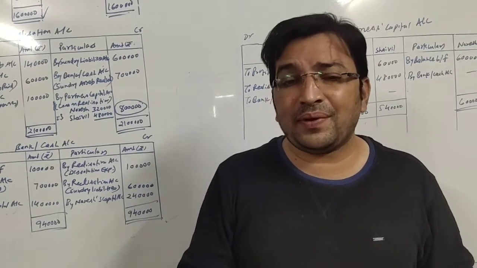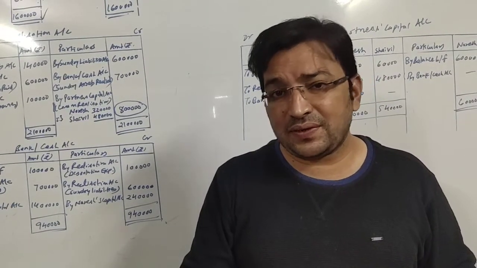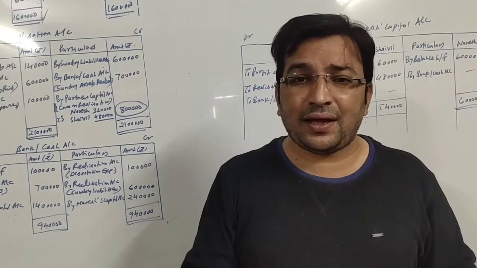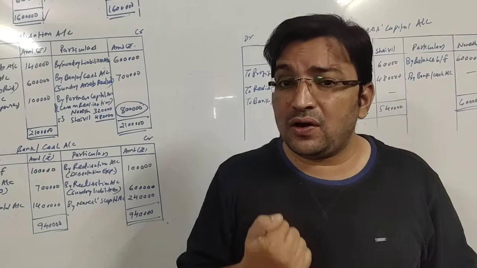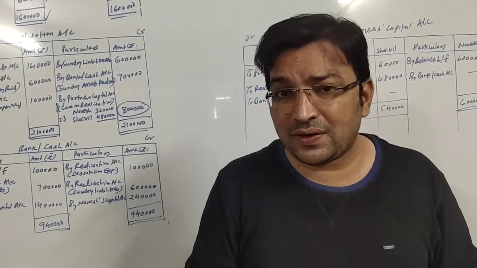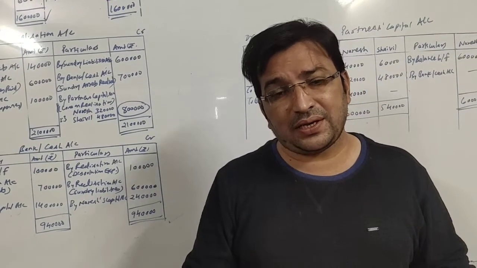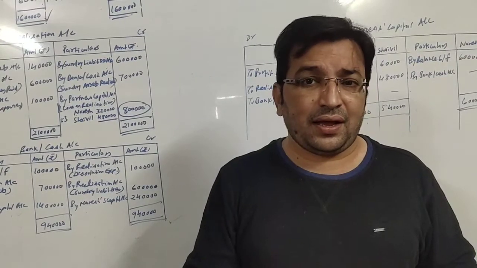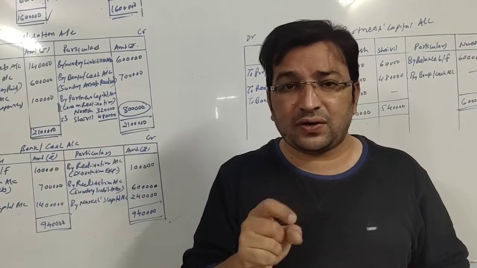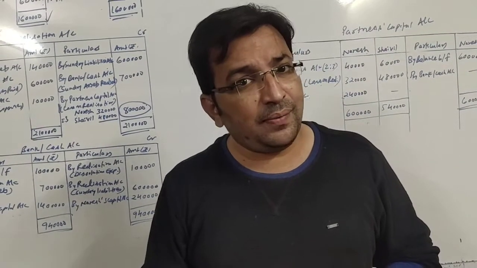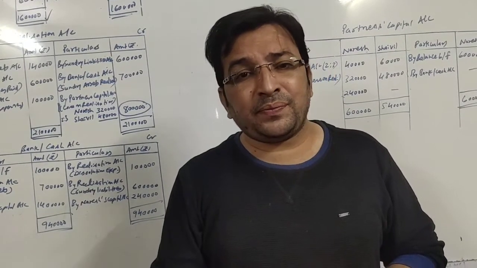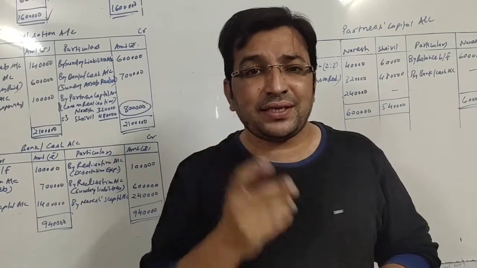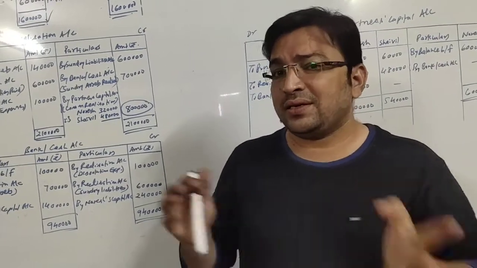For the asset side, they have given us cash balance rupees 1 lakh, so we will write it at the asset side. What else? Accumulated loss, that is the debit balance of profit and loss account, is also given, rupees 1 lakh, so we will write it at the asset side. We know that accumulated loss is written at the asset side of the balance sheet. Okay, so let us put this information in the balance sheet and see what the scenario is.